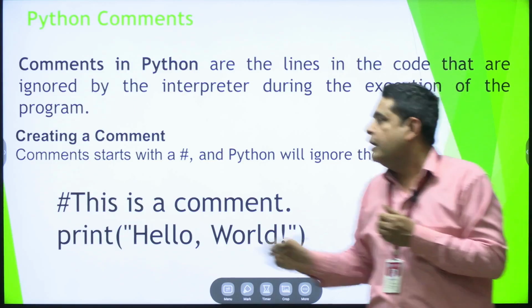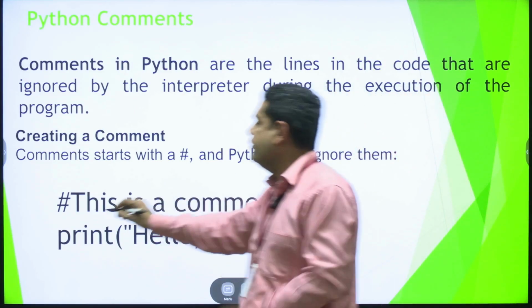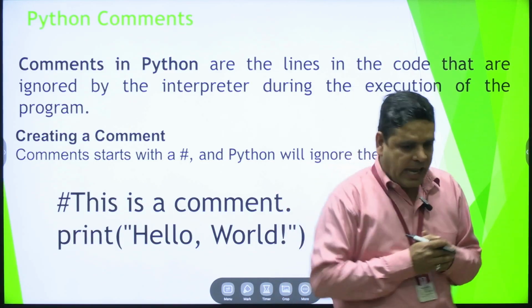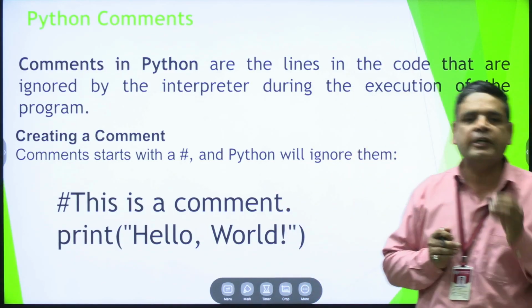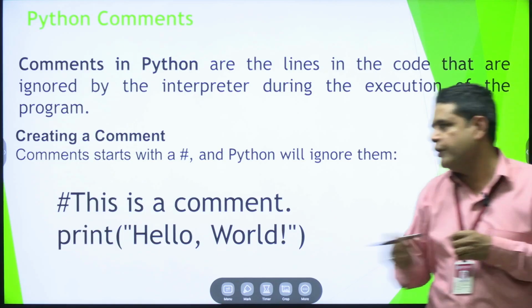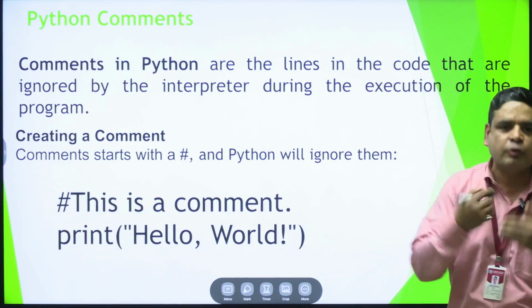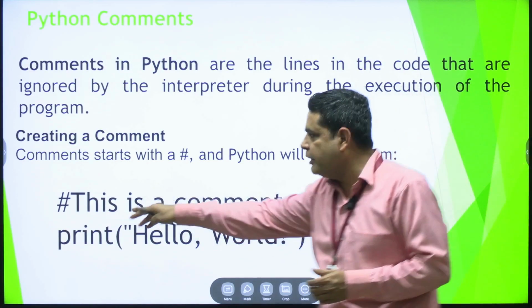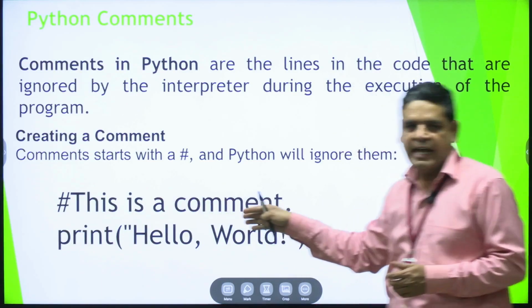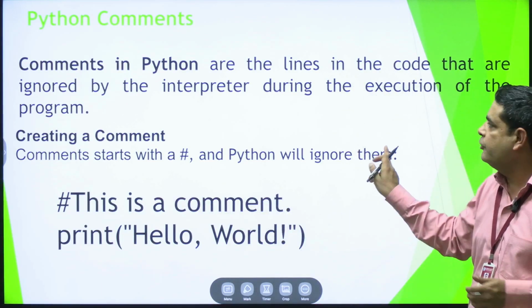When we create a program, we use a hash character. The hash character is used for a single line comment statement, and after that we can write programming code. When we execute the program, the interpreter skips and ignores this line and prints the statement.